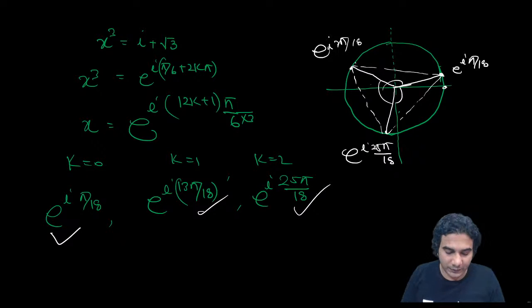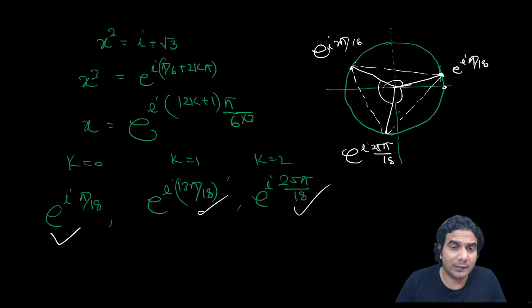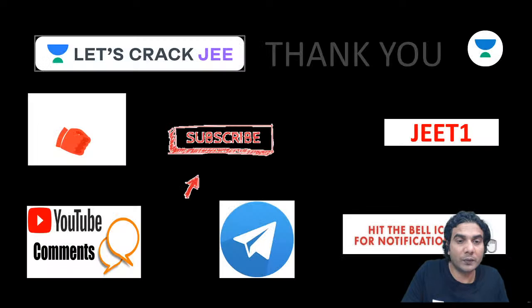All right, so that was it. We'll have a practice session for cube roots of unity later in upcoming sessions. I'll discuss the theory of nth roots of unity tomorrow, and then we'll do a lot of questions based on omega and omega square, cube roots of unity and nth roots of unity combined. So the practice session we'll keep for later. This was the theory, to revise it, and we'll continue tomorrow with nth roots of unity.